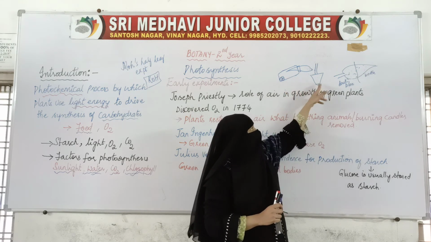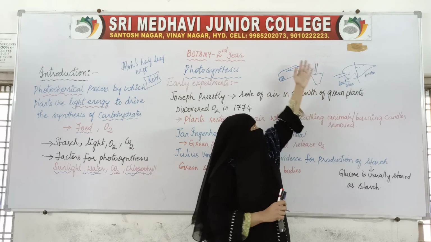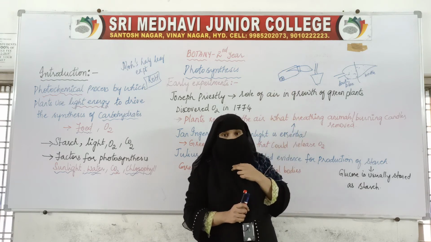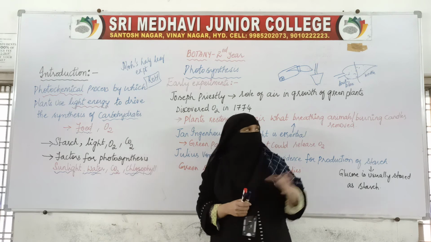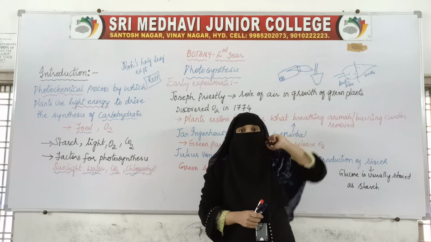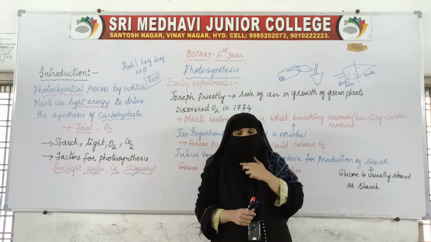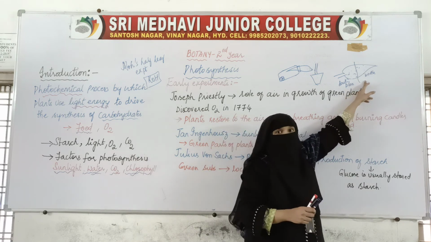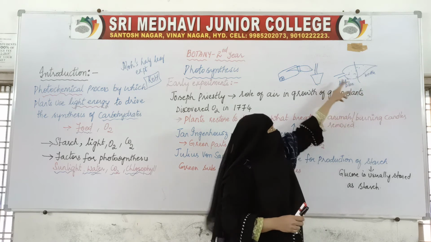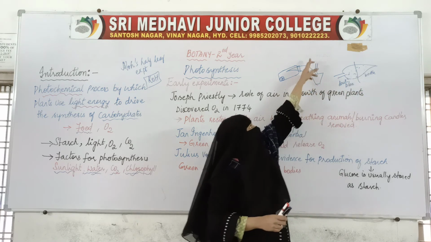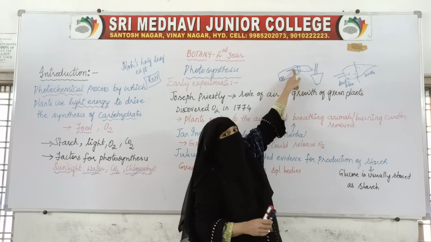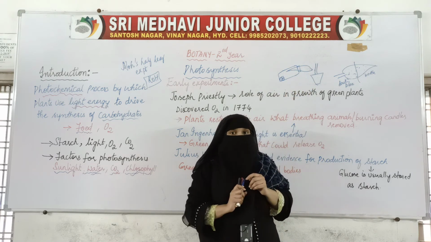Everything is the same. Water is going inside. Sunlight is entering inside the transparent bottle. Water is there, and chlorophyll is there in this leaf also. But what is absent? Why has this part of the plant not changed color? Because this part of the plant has got carbon dioxide from the surrounding, whereas this part of the plant has not got carbon dioxide.